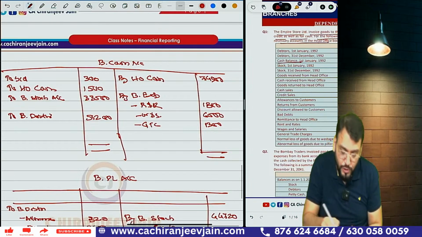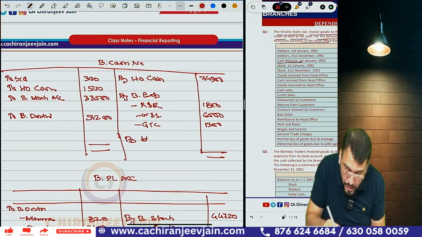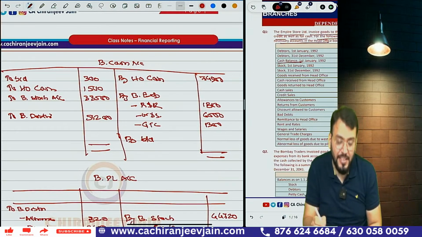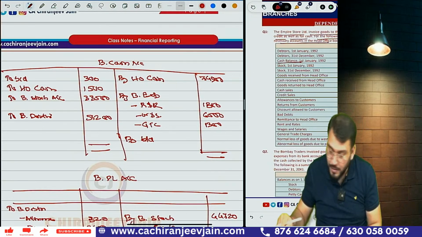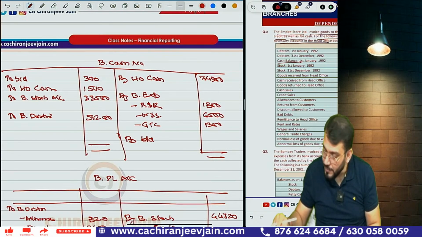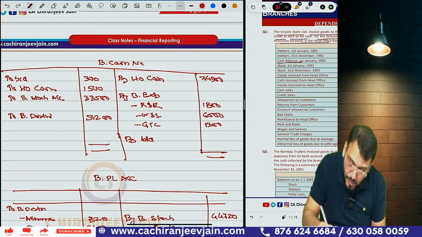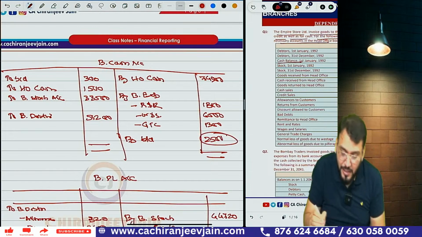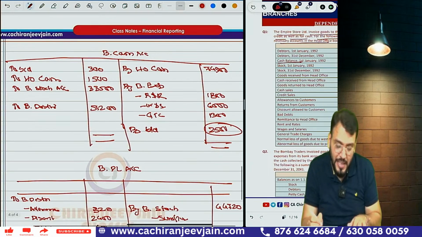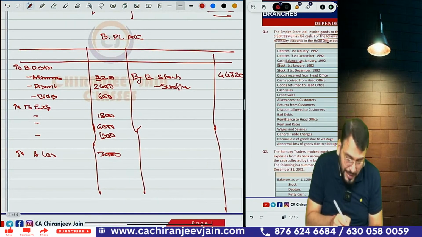You can see they have not given the closing balance, so we can find out the closing balance of what? Closing balance of branch cash account. Calculate 300 plus 1500 plus 33,500 plus 51,200 minus 74,900 minus 1800 minus 6,000 minus 1,300. So what is the closing balance coming? 2,500. Just correct me if I am wrong. Correct. So 2,500 becomes the closing balance.